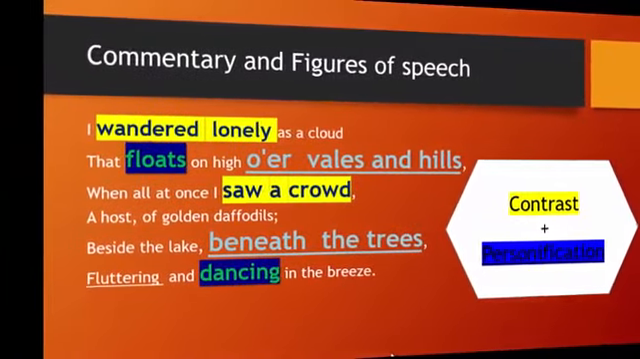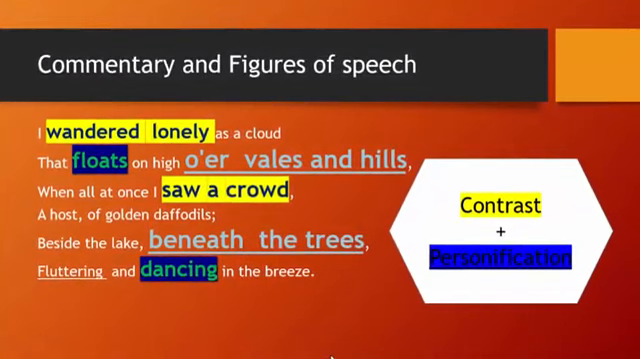In the last part of our session, we are going to discuss together some figures of speech in the following stanzas. In stanza 1, as you see here, there are two figures of speech, contrast and personification. So if you look at the words highlighted in yellow, I wandered lonely, I saw a crowd. There is a contrast between these two phrases, lonely and a crowd, because the poet was alone when he saw a crowd of daffodils, a group of daffodils.